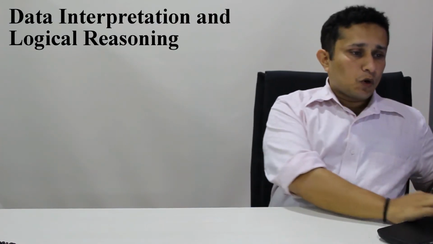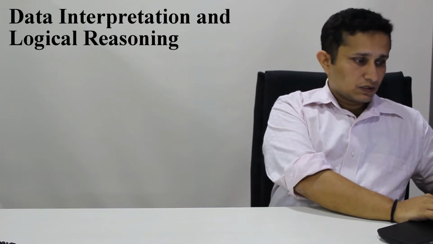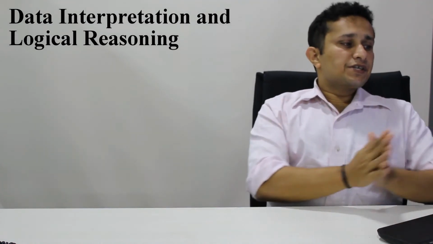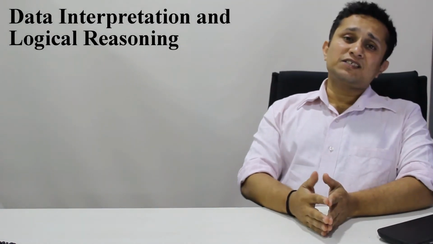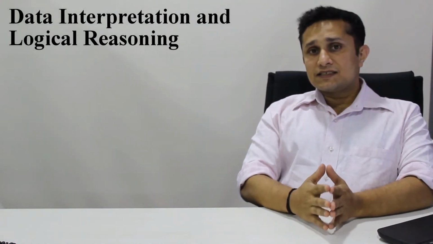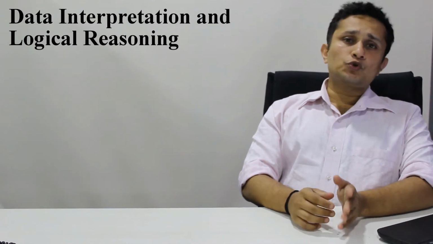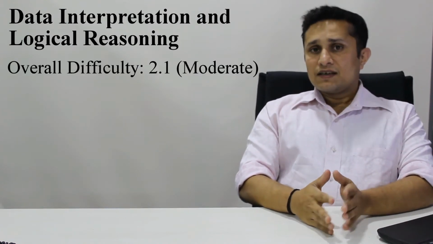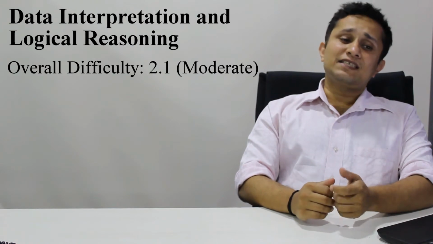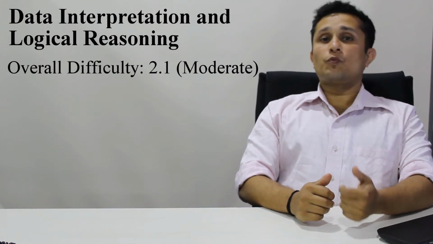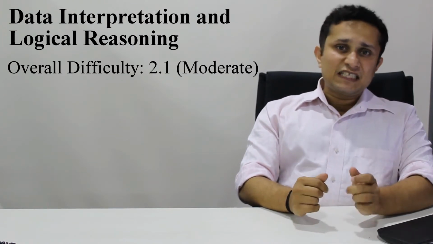Let's move on to DILR, typically the toughest section in the exam as well as this mock. Here DILR was classified as a moderate section with an average LOD of close to 2.1. In the exam what you will encounter is an average LOD of 2.2 or 2.25. So this was reasonably simpler.